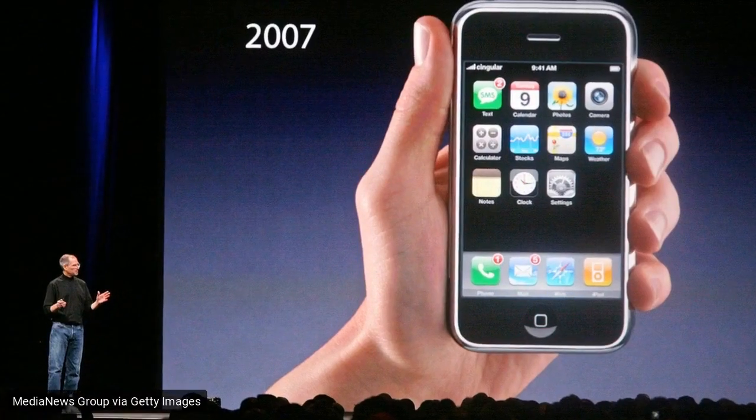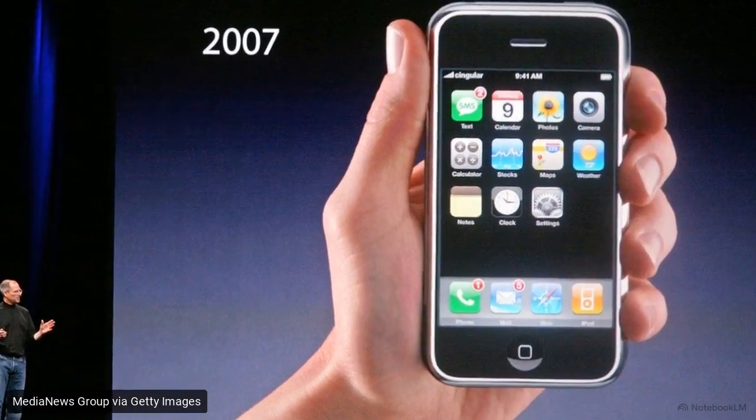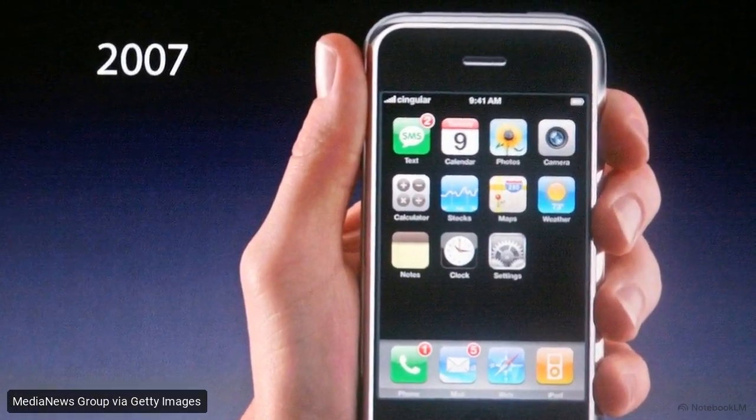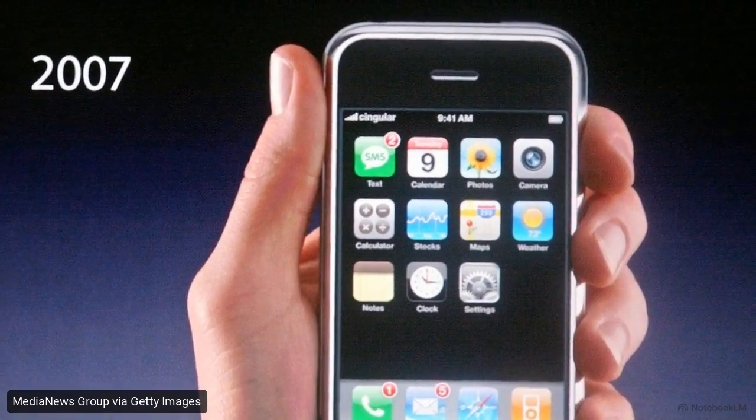Look at the original iPhone interface from 2007. It's a grid designed to be purely reactive. Those red badges exist specifically to steal your attention.